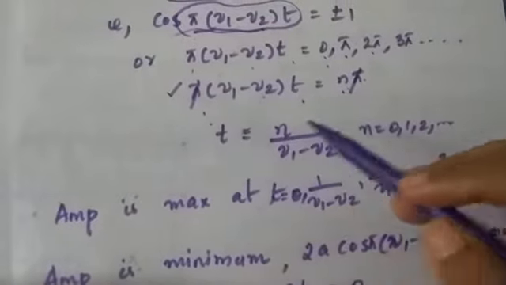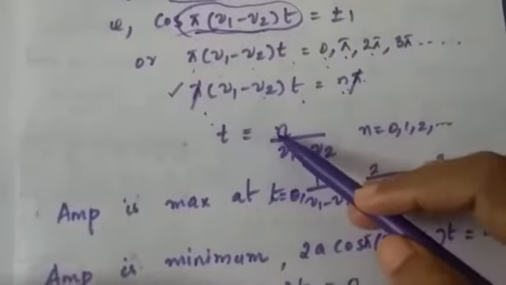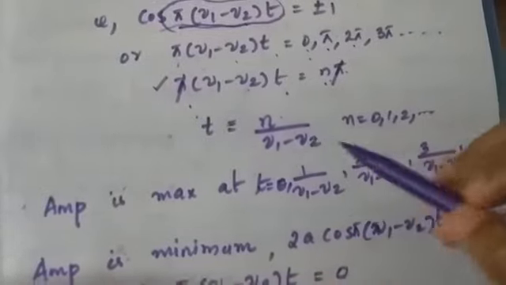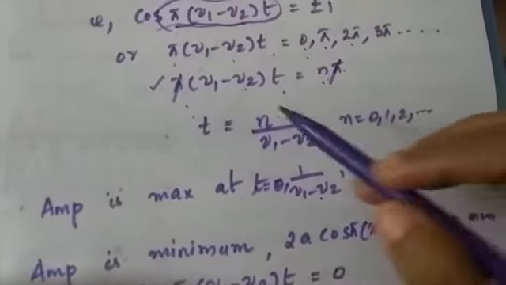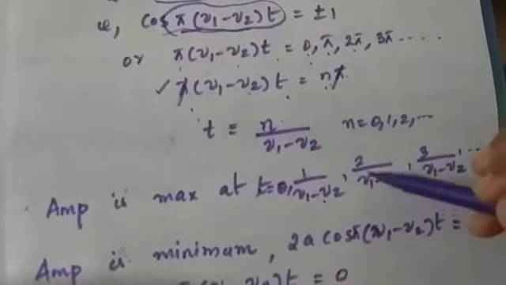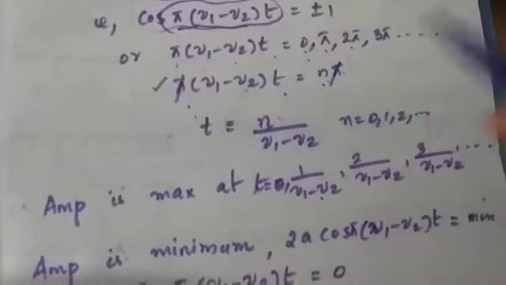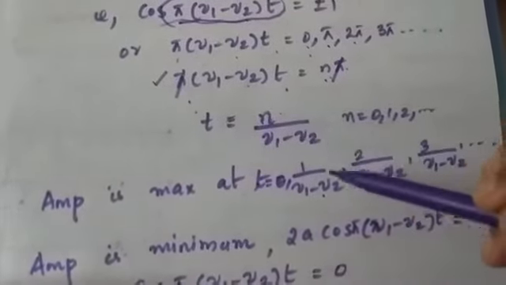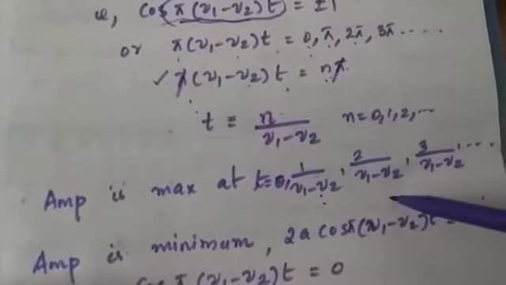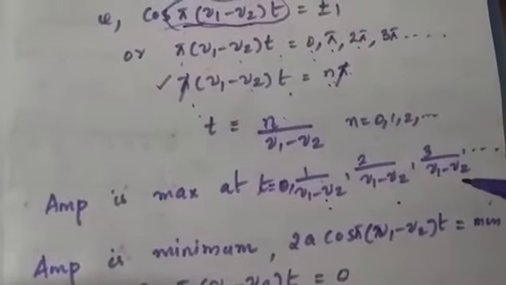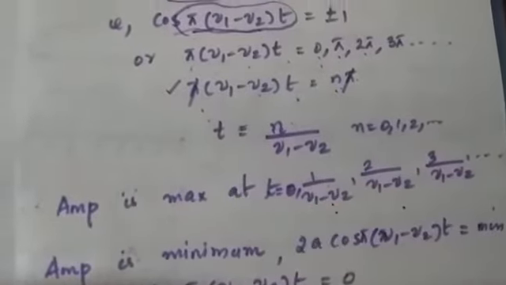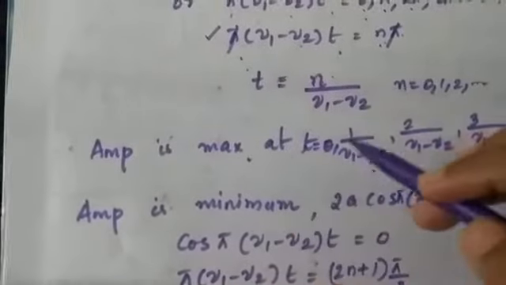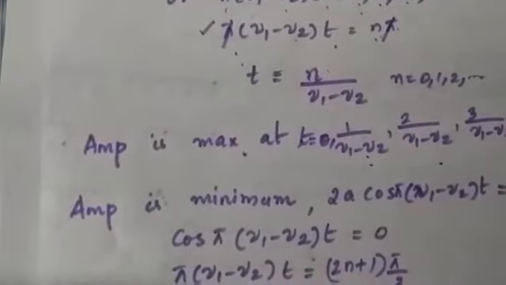So the amplitude is maximum when n equals 0. When n equals 0, t is 0. Then when n equals 1, t is equal to 1 by (nu 1 minus nu 2). When n equals 2, t is equal to 2 by (nu 1 minus nu 2). When n equals 3, t is equal to 3 by (nu 1 minus nu 2). So when t is equal to 0, 1 by (nu 1 minus nu 2), 2 by (nu 1 minus nu 2) or 3 by (nu 1 minus nu 2), the amplitude is maximum. Okay, so this is the condition for maximum amplitude, and at these times the amplitude of the resultant wave will be maximum.